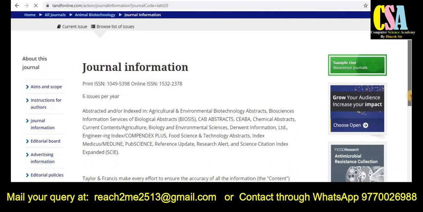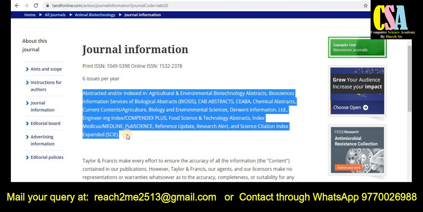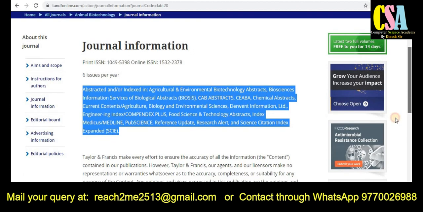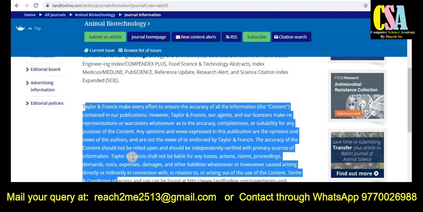This journal publishes 6 issues per year and is published in both print and online versions. Under abstracting and indexing, you can see this is an SCI category journal, with PubMed, Medline, and many other indexing. Detailed information about the journal is also given here. So grab this golden opportunity to publish your research paper.